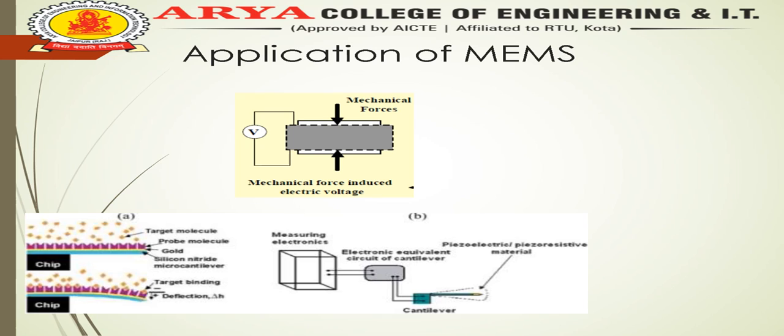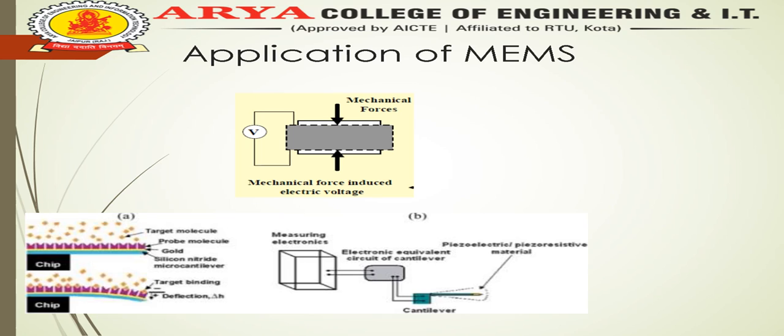Similarly, here also we show a cantilever structure connected to the electronic equivalent circuit and measuring devices. Whatever changes occur in the cantilever structure, we measure by instruments, either optical or electronic. Whatever parameter we want to measure, we use this type of structure design.